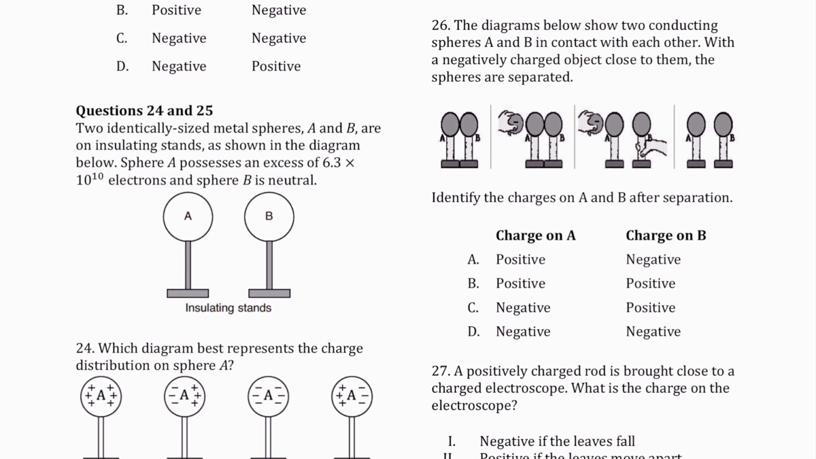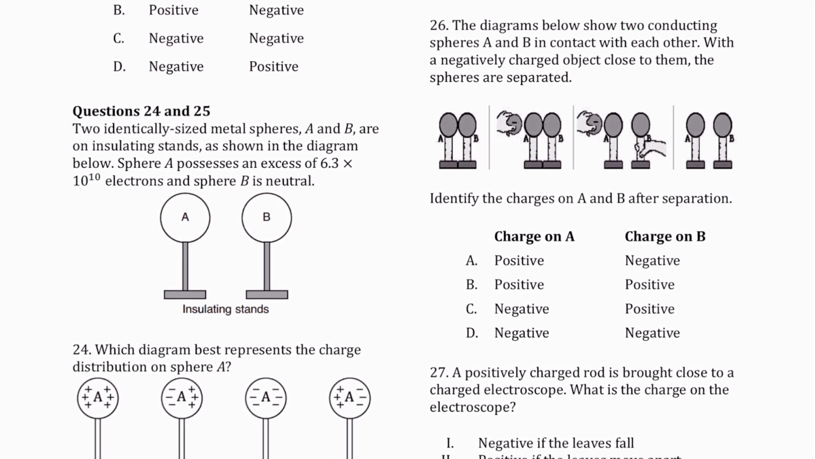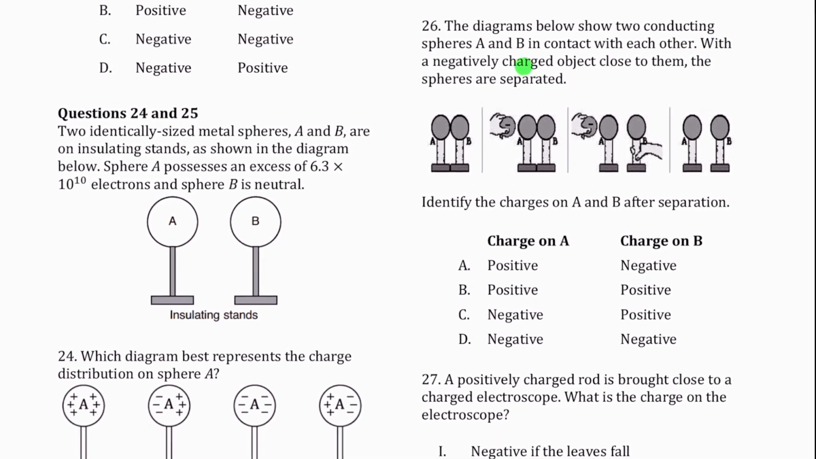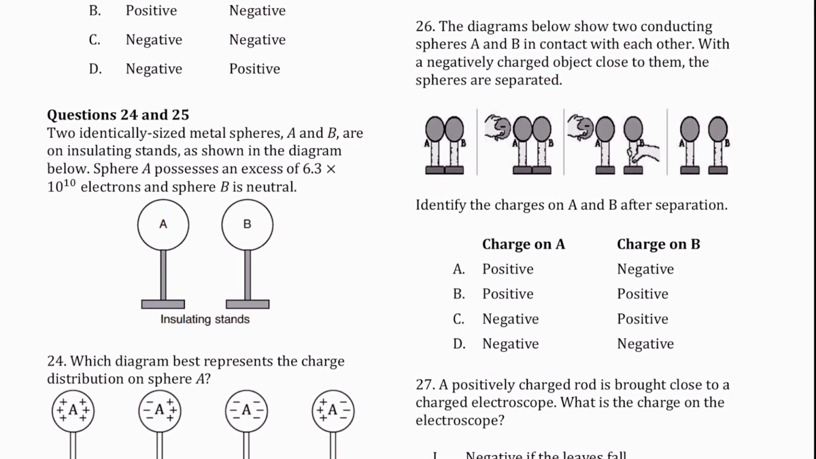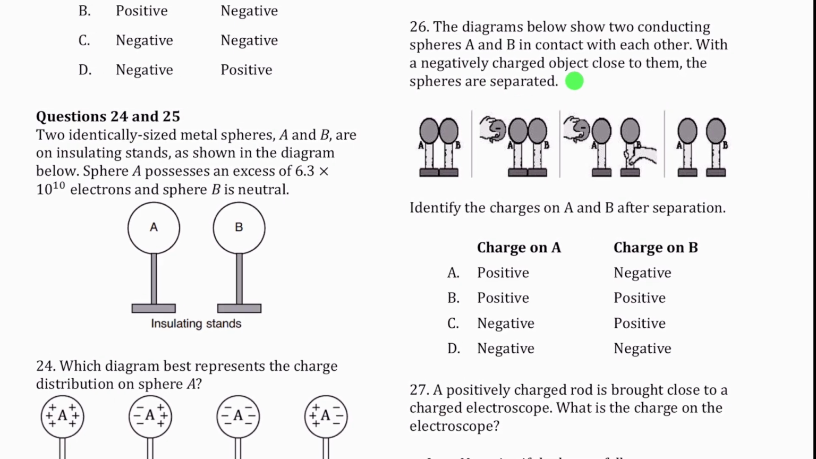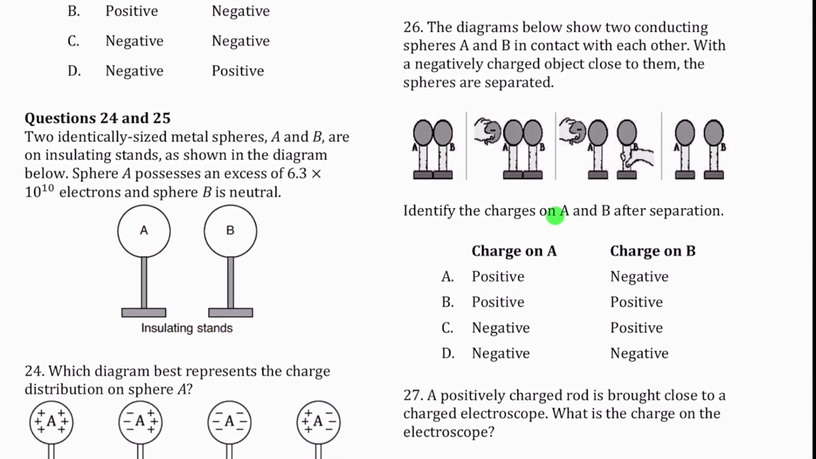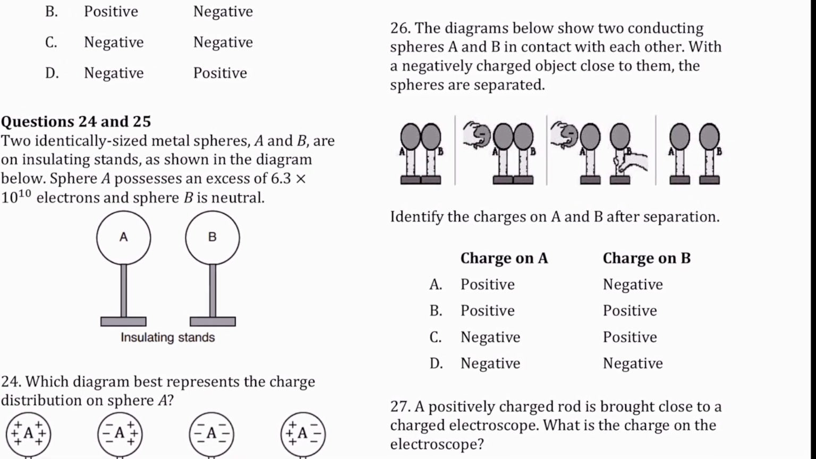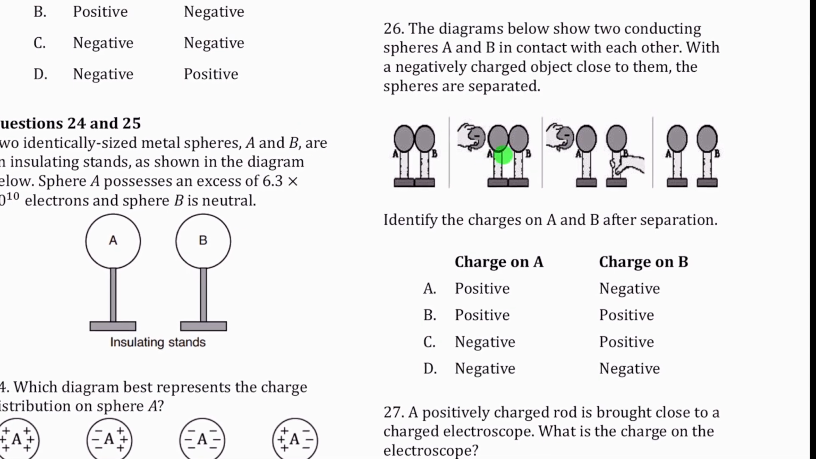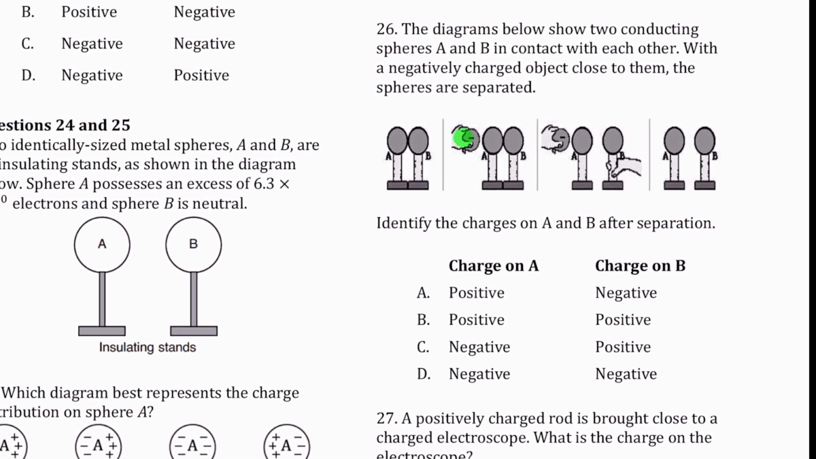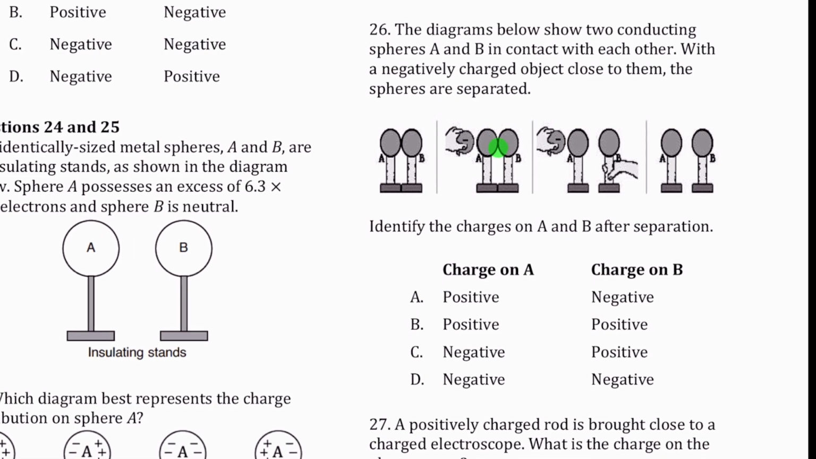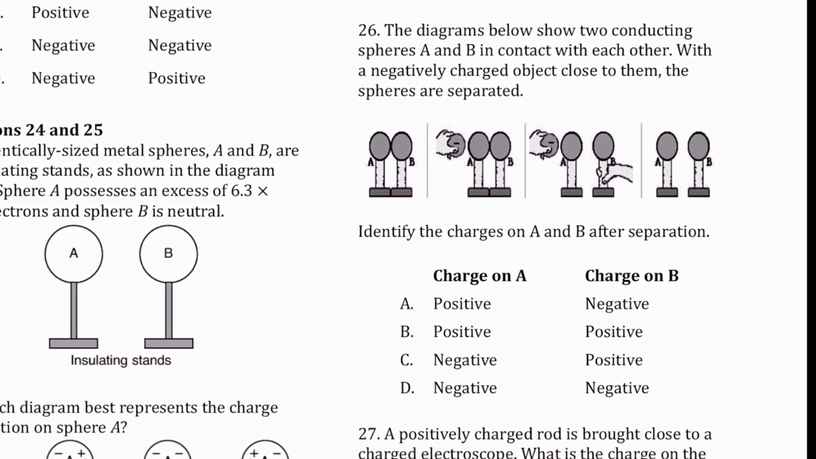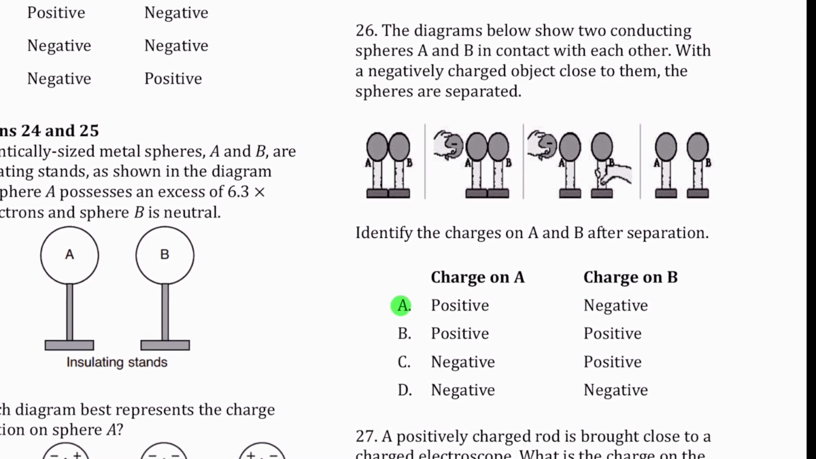26. The diagrams below show two conducting spheres A and B in contact with each other. With a negatively charged object close to them, the spheres are separated. Identify the charges on A and B after separation. A will be positive and B will be negative because A is close to the negatively charged object, so the rearrangement makes A have positive charge and B negative charge, so the answer is A.